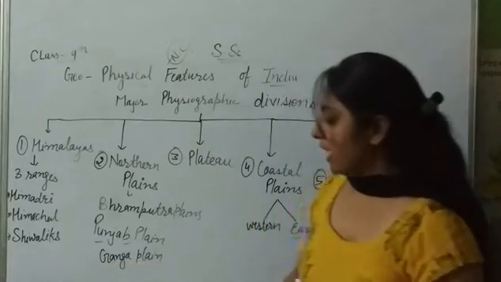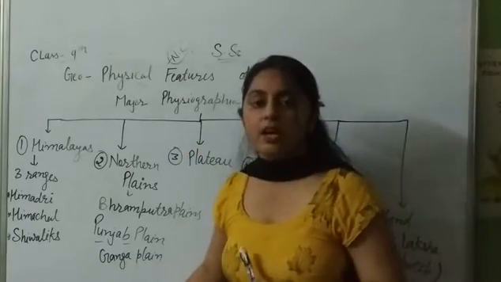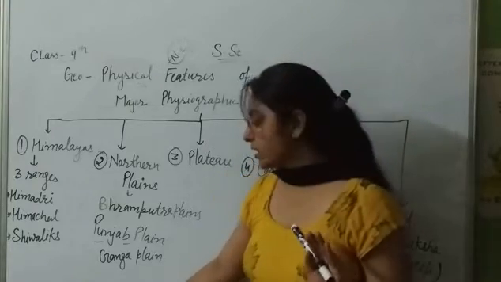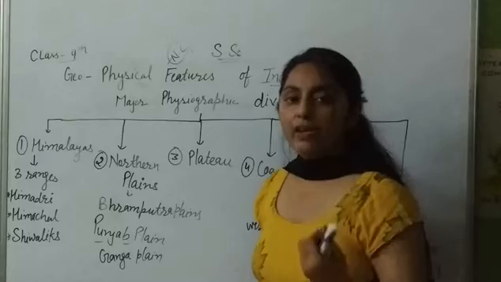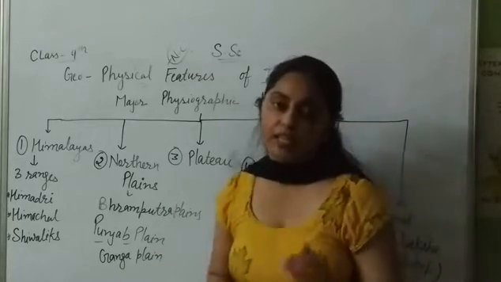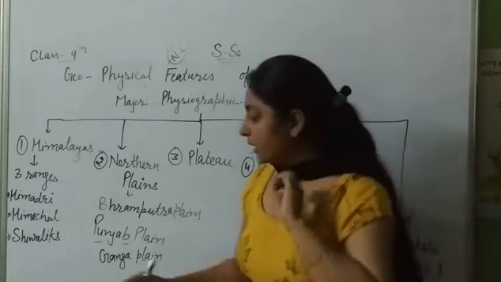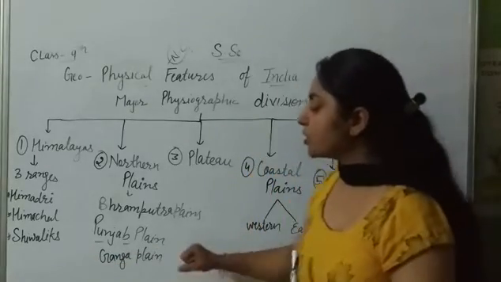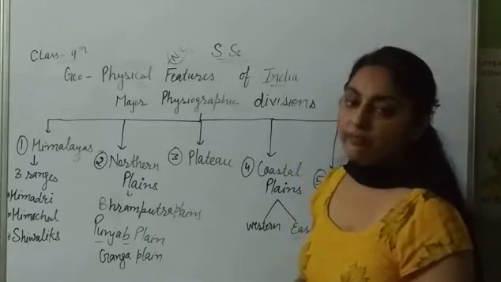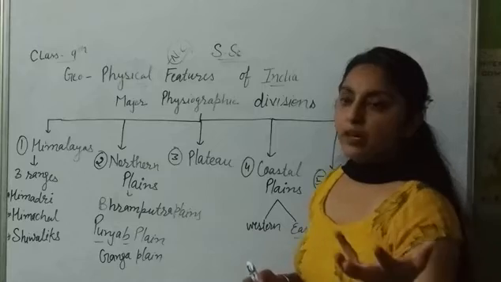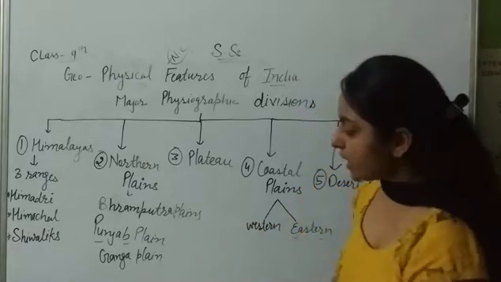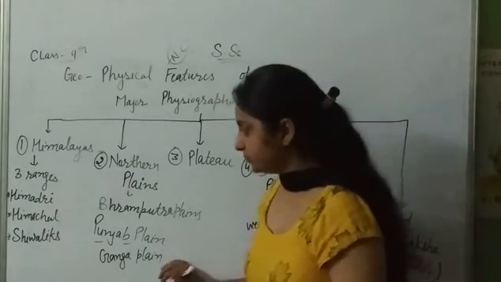Ganga plain. As you know, Ganga is the holy river of India, and this is the most important part of our Indian physical feature, the Ganga plain, because this is the most fertile area of India, and the most favorable part where people want to live and establish their industries. This is known as the Ganga plains.